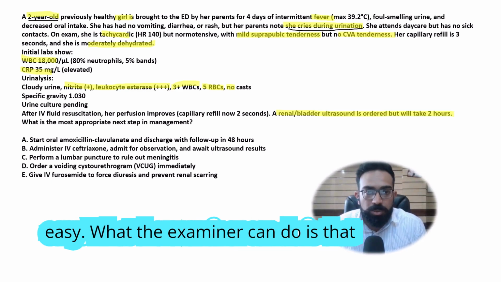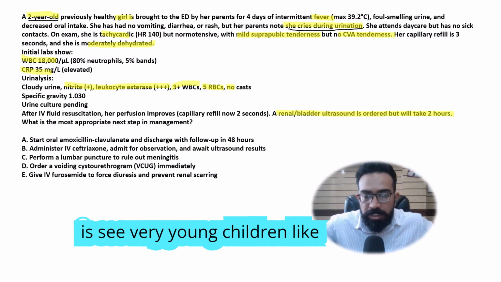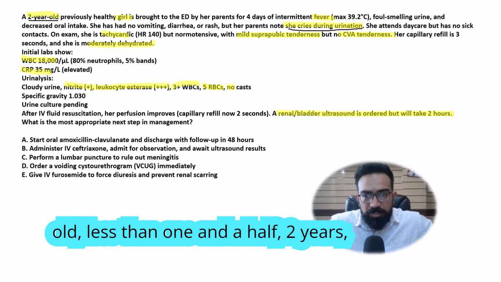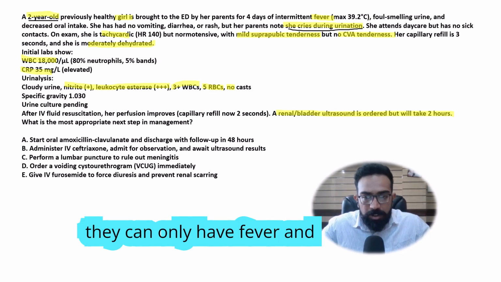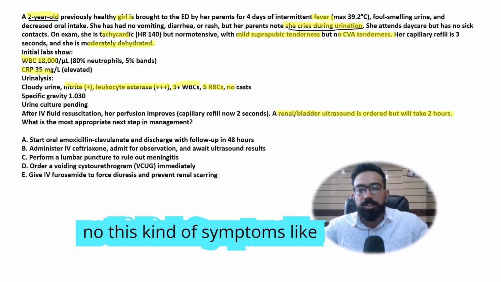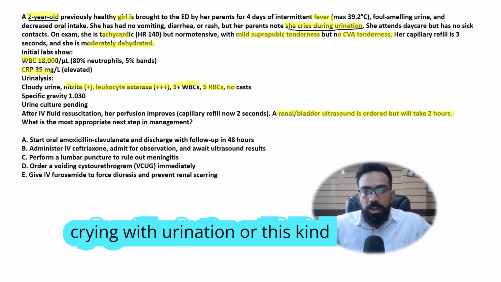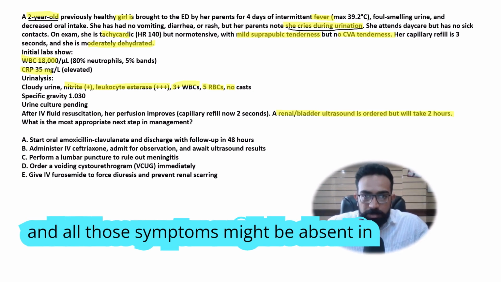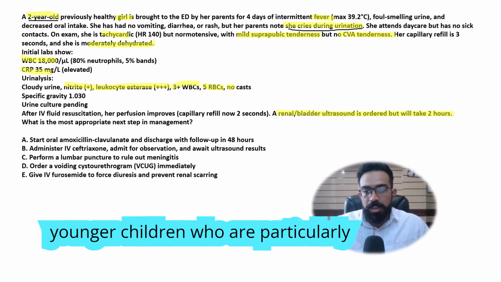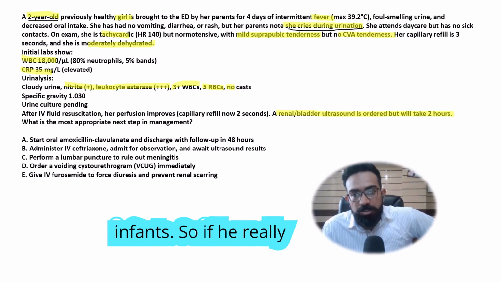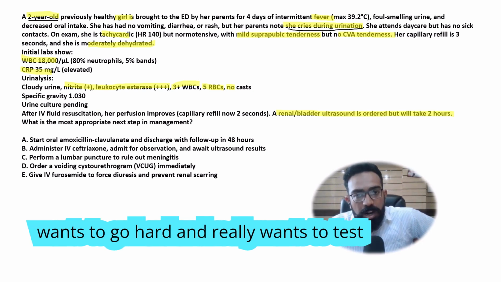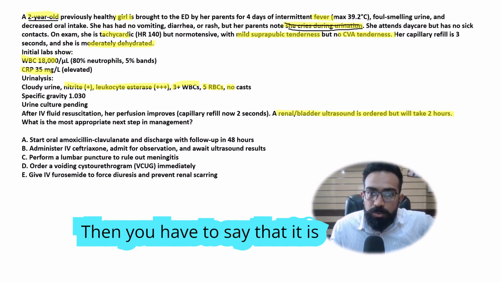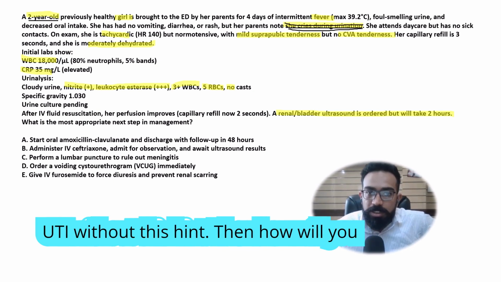What the examiner can do is that very young children like 4-month-old, 6-month-old, 10-month-old, less than 1.5 to 2 years, they can only have fever and not this kind of symptoms like crying with urination or this kind of bladder symptoms. Dysuria and all those symptoms might be absent in younger children who are particularly infants. So if he really wants to go hard and really wants to test you, he will not give this in the exam. Then you have to say that it is UTI without this hint.